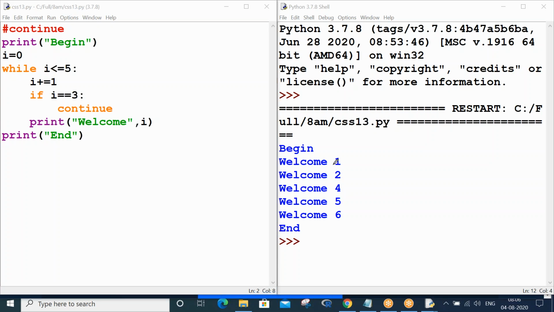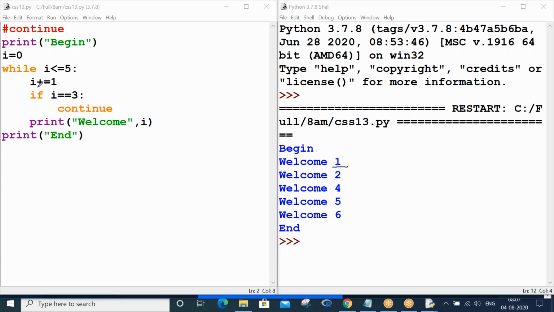There welcome 0 was displayed, here welcome 1. Why do you think welcome 1 is displayed here? Because we are incrementing the i variable at the first position itself. There we incremented at the last, right? So that is the basic difference you should observe.